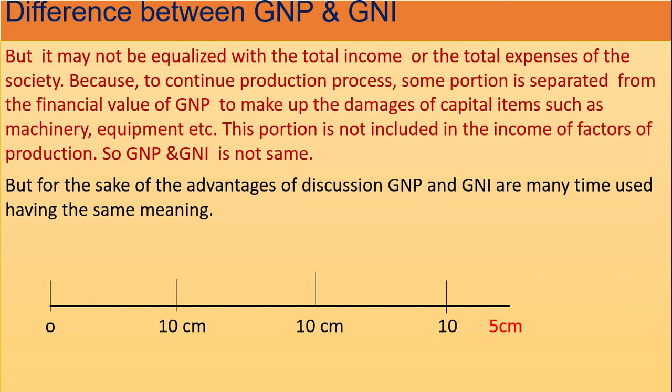Or during the production system, if any machine is damaged, we have to spend money to repair that machine, but in the final production the cost of machine repair will not be included.